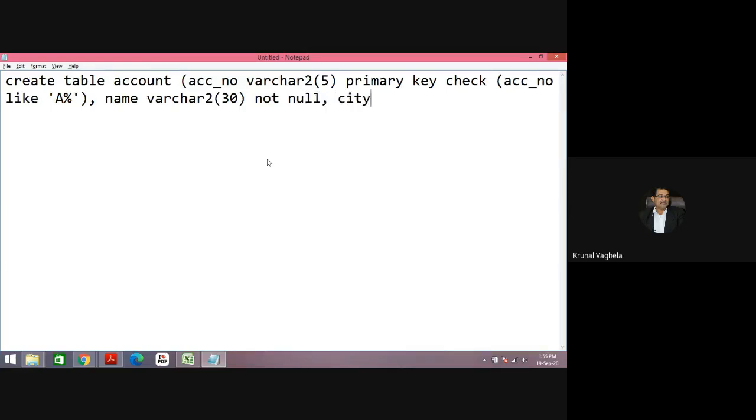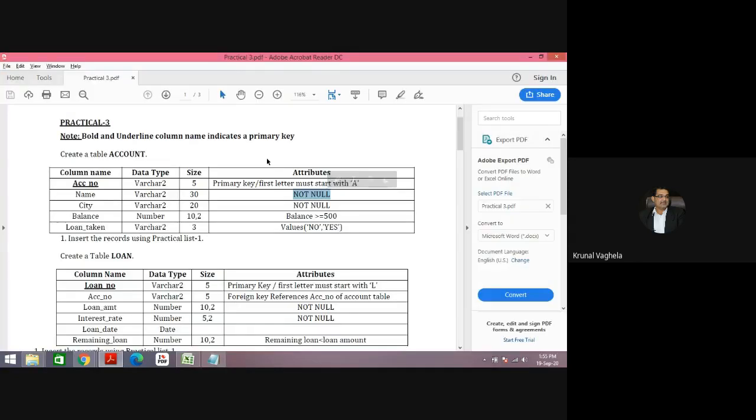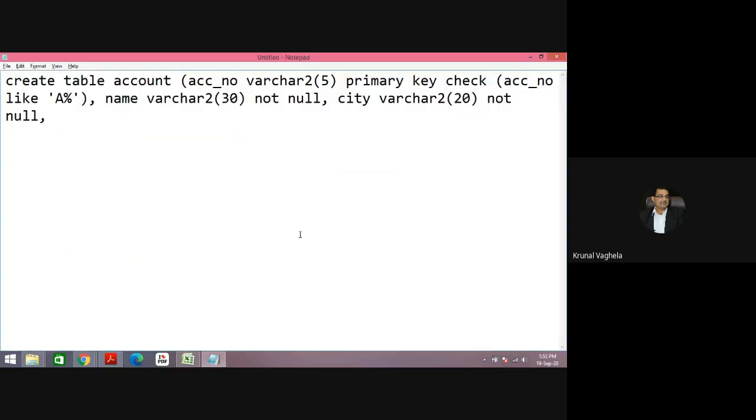Same for city. City data type is varchar2 20. It is also not null. So next is balance. It should be greater than 500. Balance number 10,2.